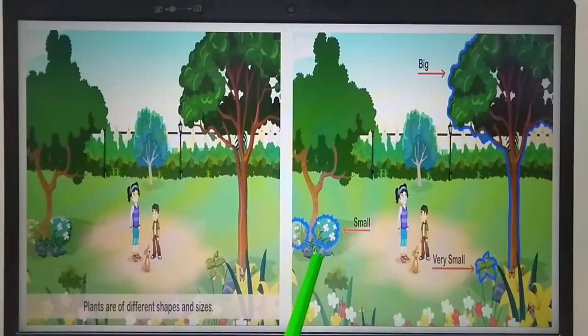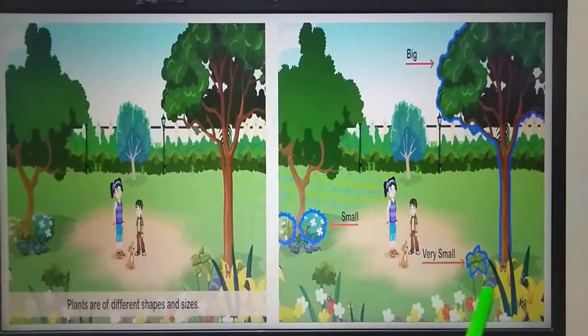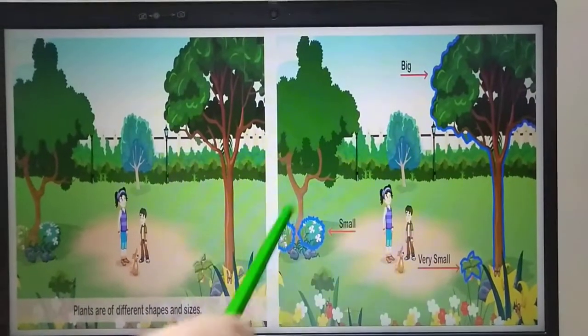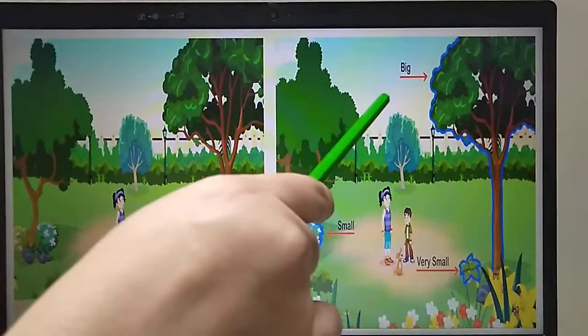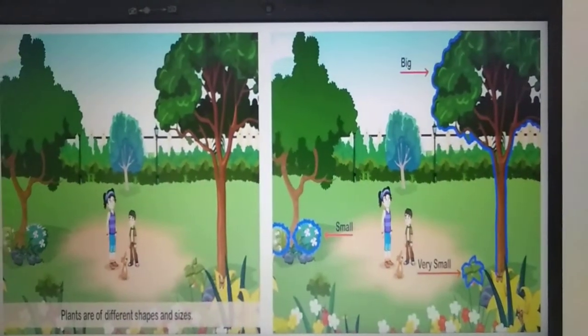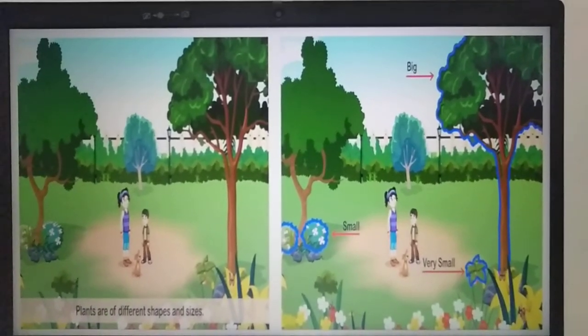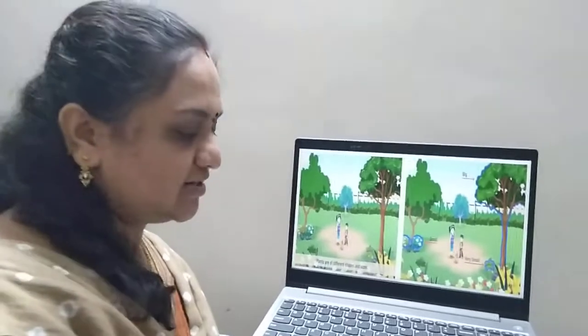Then he said, see these plants, they are small. These are very small and this is big. Can you see the blue colored outline for small, very small and the big plants? So plants are divided into different types based on their shapes and sizes. Shall we move on to the next picture children?